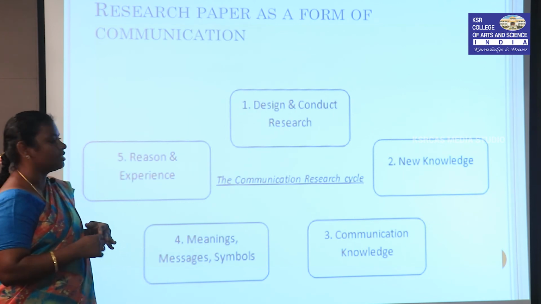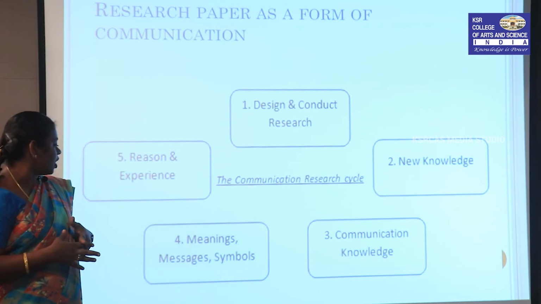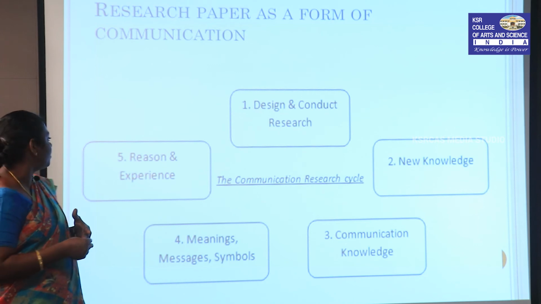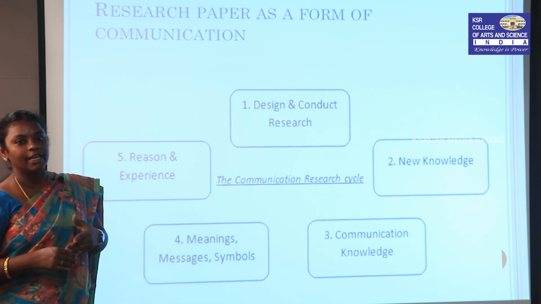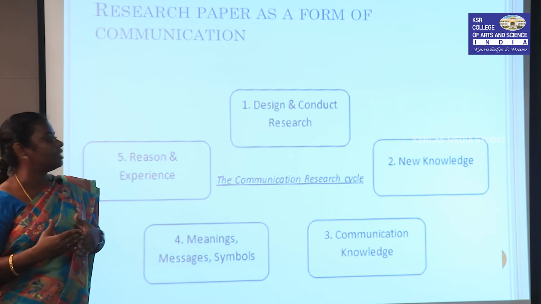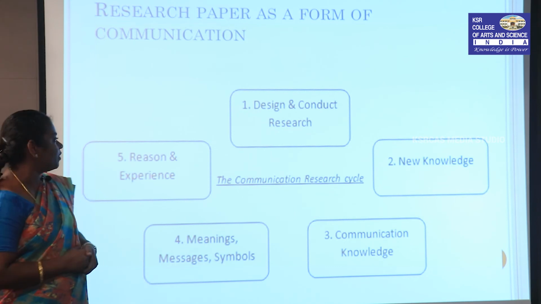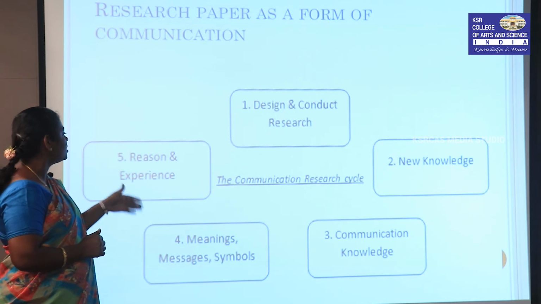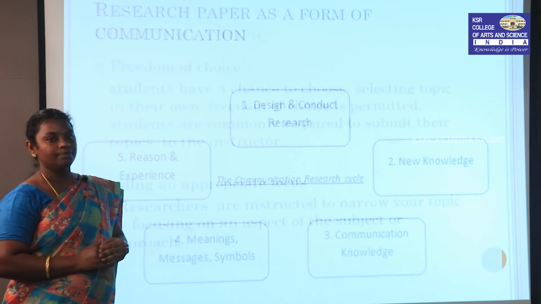Meanings, messages, symbols: it may give some meanings to the researcher, and not only meanings but also messages and symbols. Symbols may be transferred to the minds of the people. Then reason and experience: after completing our own research, we get our own personal experience and our own solution for the problem, or whatever we discussed in the research paper. This is called the communication research cycle. It is also very important. Design and conduct research, new knowledge, communicative knowledge, meaning, message and symbols, reason for action. This is what is meant by research as a form of communication.